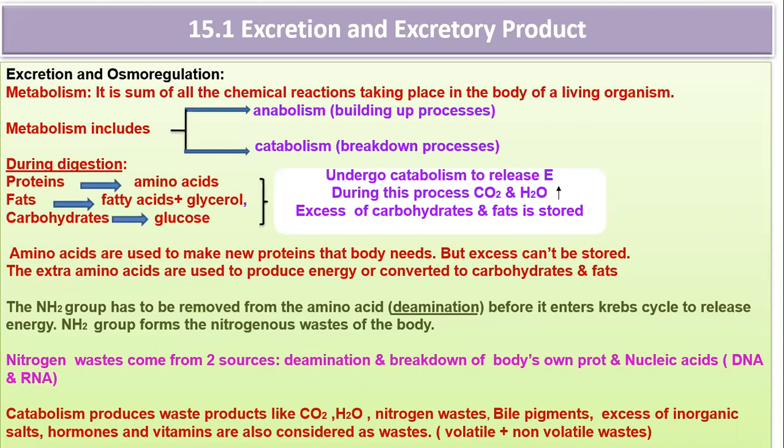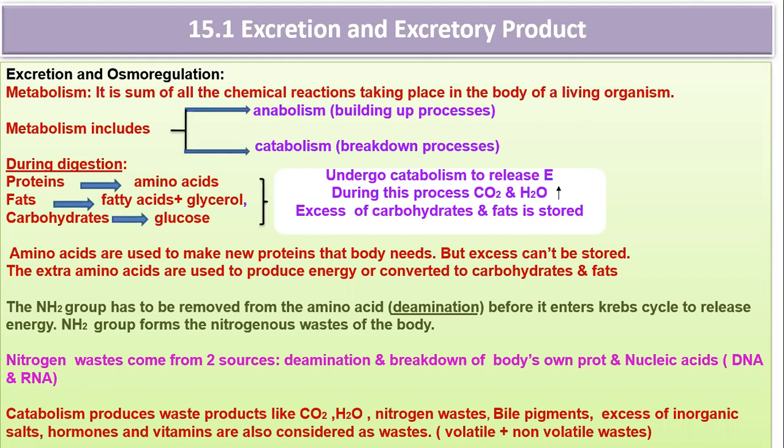So animals can be broadly classified into three types, based on what type of nitrogenous waste they remove. Ammonia is a basic product. That ammonia is formed after deamination. But it is highly toxic, so it has to be diluted immediately if there is no or limited access to water.